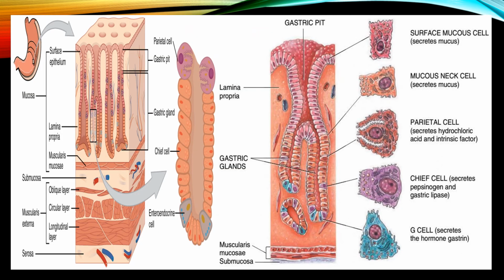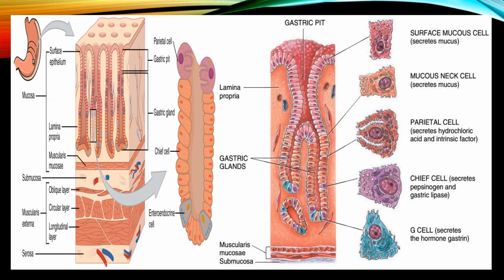So here we can see the cross section of the stomach wall, and we already said that it is made up of mainly 4 layers: the outermost serosa, muscularis, submucosa and mucosa. The serosa layer consists of visceral peritoneum, and mainly fibrous and areolar connective tissues are present on it. Then the muscularis layer consists of several layers of smooth muscles. Here we can see the longitudinal, circular and oblique types of smooth muscles present on the muscularis layer.